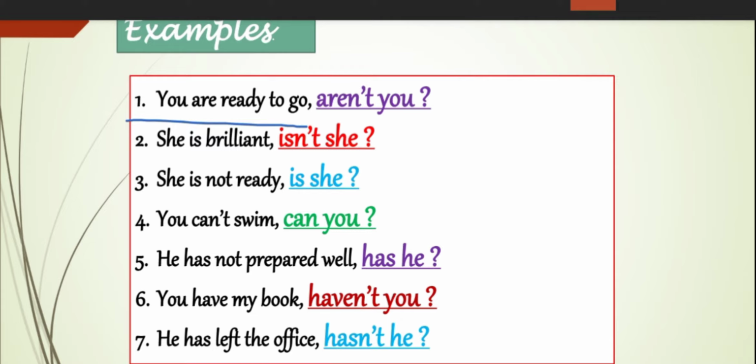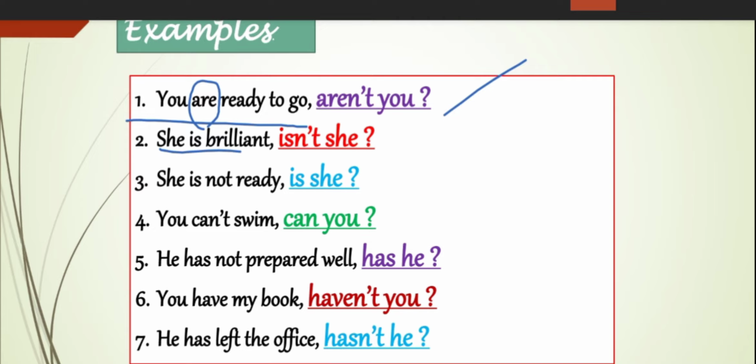Whether it is a positive statement or a negative statement, it is a positive statement, right? Now we'll identify where the auxiliary verb is in the sentence. Are is the auxiliary verb in the sentence. Since it is a positive statement, automatically the question tag will be negative. Here we have identified the auxiliary verb. So the tag is aren't you?